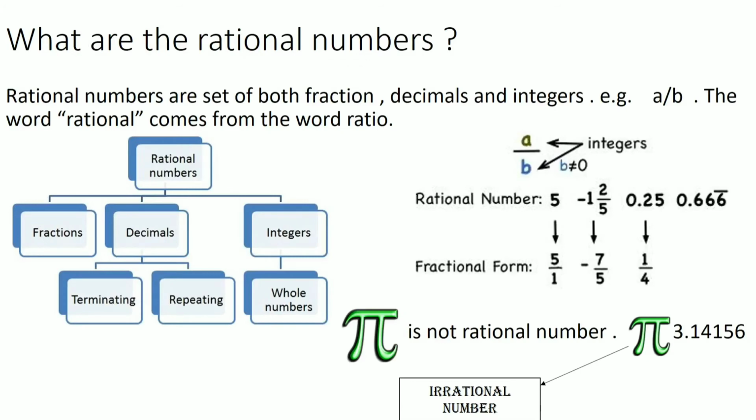What are the rational numbers? Rational numbers are a set of fractions, decimals and integers. So rational numbers are numbers that are terminating or repeating. Like pi is not a rational number. Why? Because it's 3.14156 and so on.